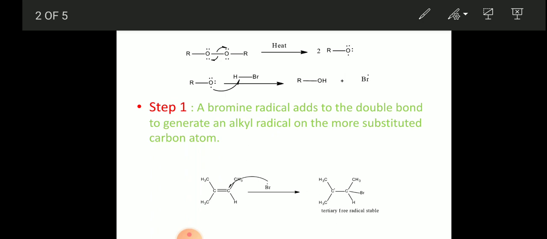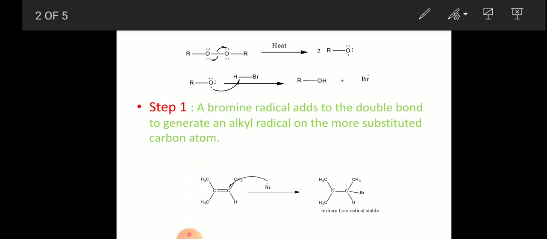You can see here, if it attacks the tertiary double bond carbon, it will produce a secondary free radical. A secondary free radical is less stable compared to the tertiary free radical. So the bromine will attack in such a way as to produce a stable tertiary free radical. So it will attack the CH double bond carbon.